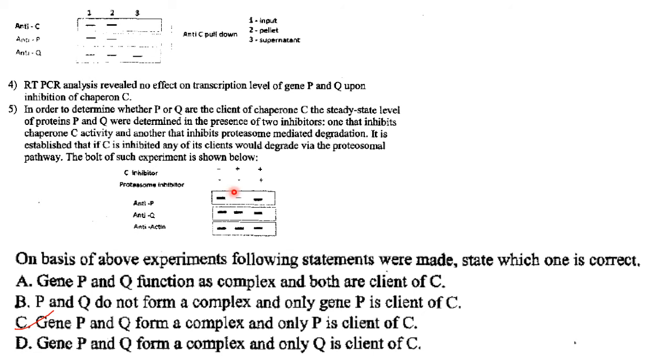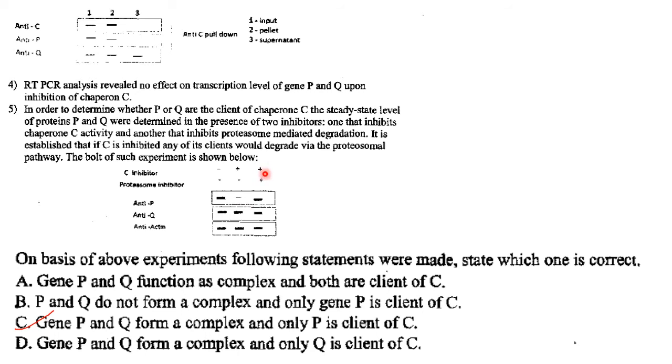That is why you didn't find a band or you got only a very faint band for P in lane 2. And since Q is not a client of C, you got a band similar to that of the normal case, that is minus minus. That is a normal case. Since Q is not a client of C, you got a band over here. Then next one.